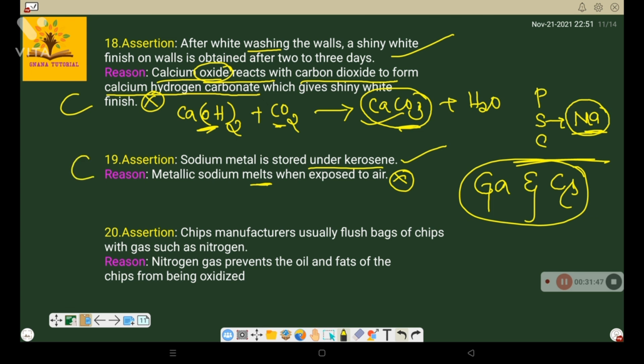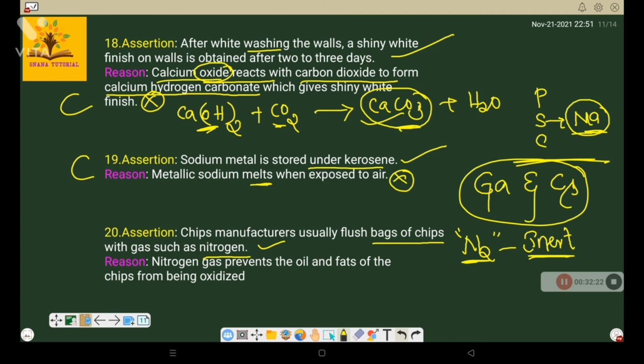Option is C. Okay, chips manufacturers usually flush bags of chips with a gas such as nitrogen. That is true because nitrogen acts as an antioxidant, which can create an inert atmosphere. Inert means which does not undergo any type of chemical reaction. Clear? That's why we flush the bags or packets with nitrogen gas.